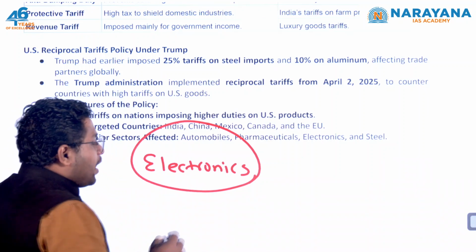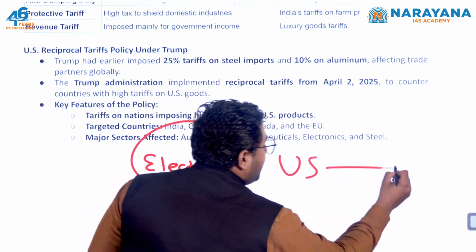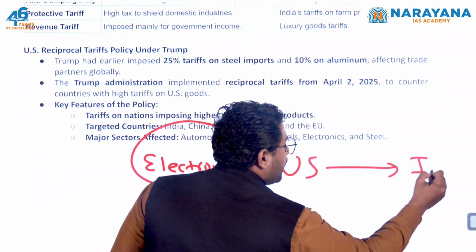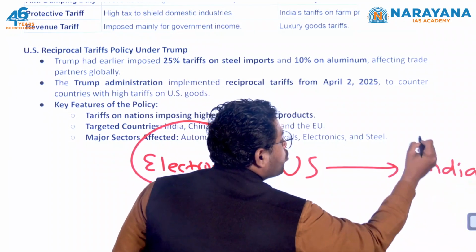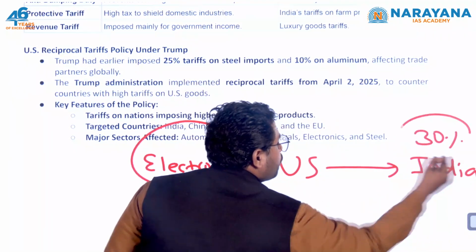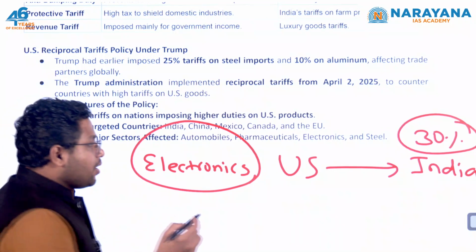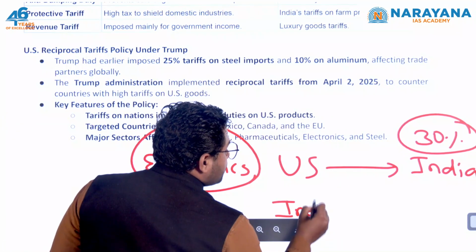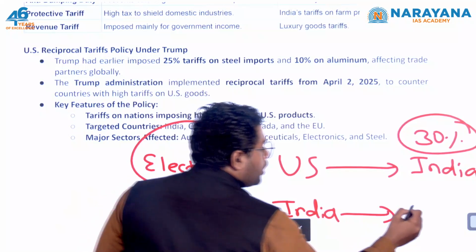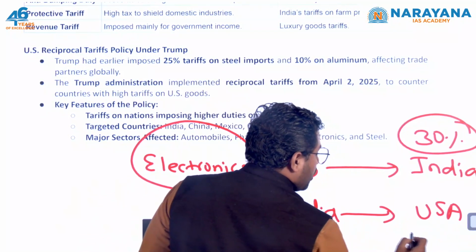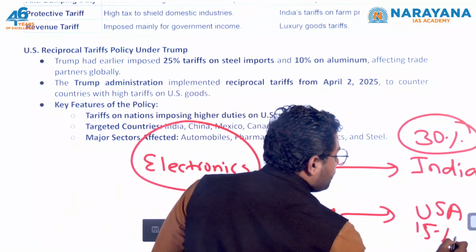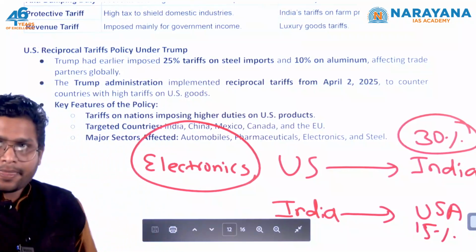Now when the USA sends electronic products to India, India imposes a 30% tax. Just for the sake of example, let's assume this. But when India sends electronic products to the USA, it only charges 15%. So there is a difference.